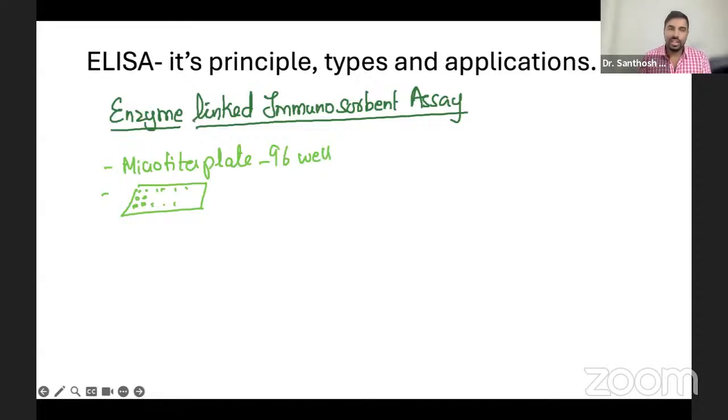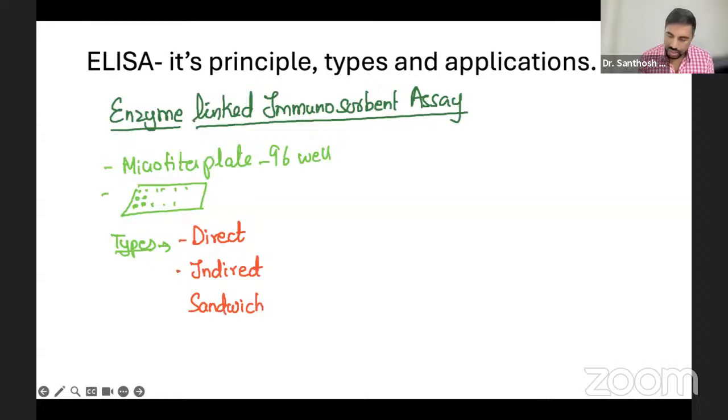You're adding the antigen or antibody, depending on what you are going to do. So different types are there: direct, indirect, sandwich, and then combined.